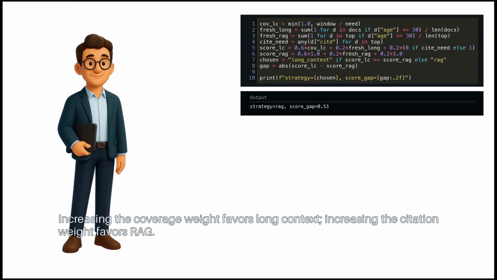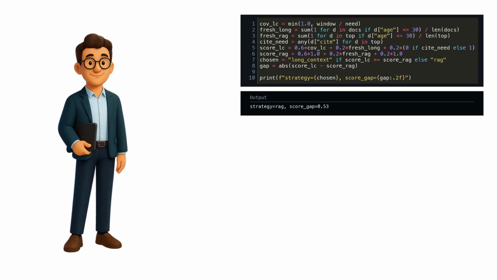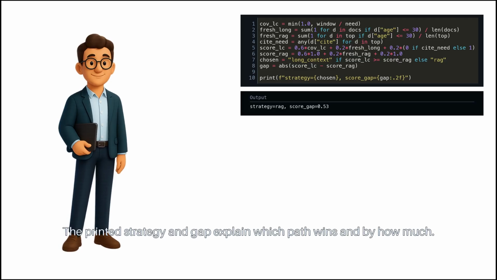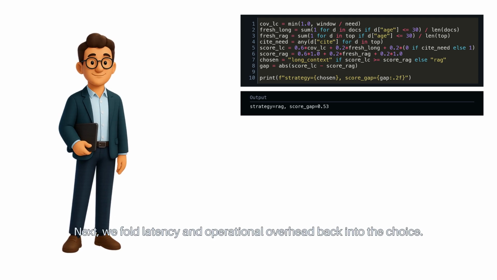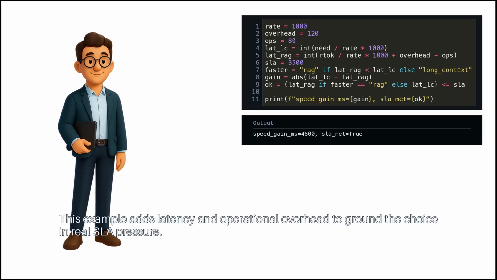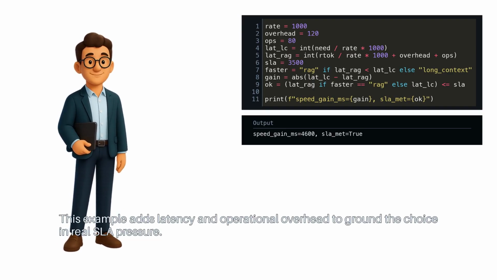Increasing the coverage weight favors long context. Increasing the citation weight favors RAG. The printed strategy and gap explain which path wins and by how much. Next, we fold latency and operational overhead back into the choice. This example adds latency and operational overhead to ground the choice in real SLA pressure.